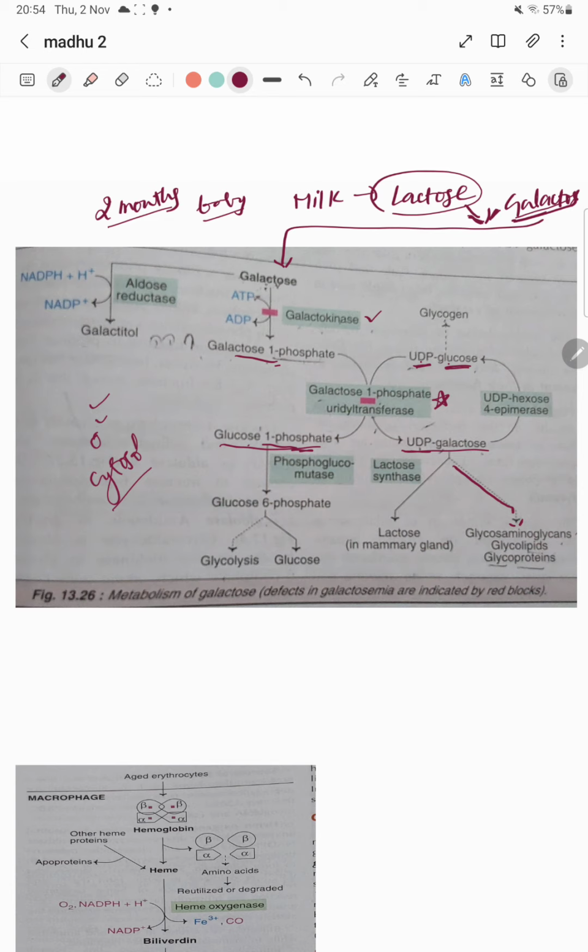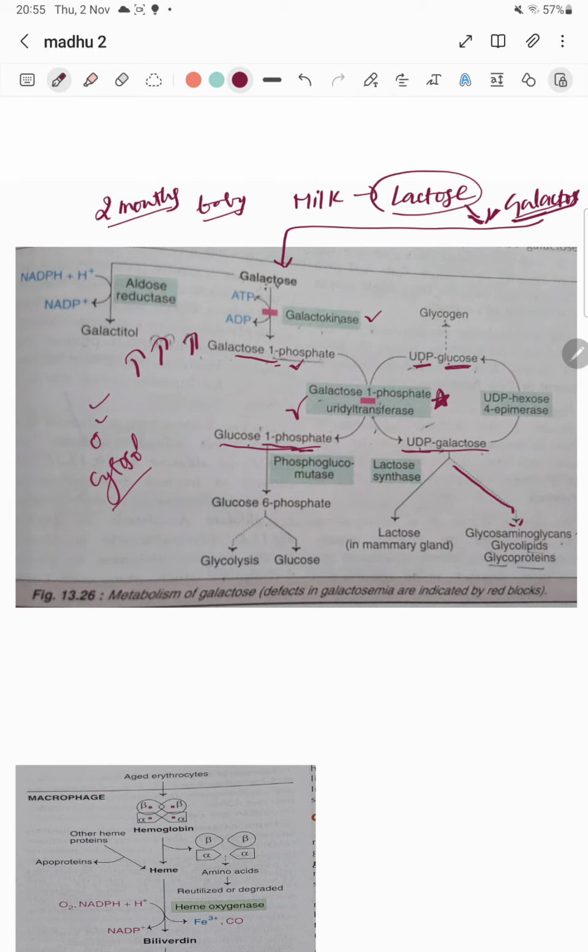What happens in these babies? This enzyme is defective. If this enzyme is defective, galactose will produce galactose 1-phosphate, but this galactose 1-phosphate cannot be converted to UDP galactose, and automatically not to glucose 1-phosphate either. So if this enzyme is deficient, galactose 1-phosphate will be elevated.